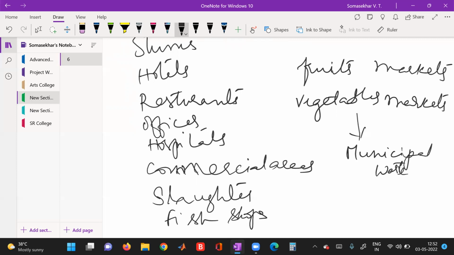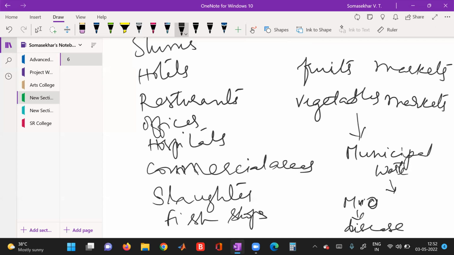released into the environment. Due to the decay of this biodegradable municipal waste, many microorganisms get attracted, and they may cause diseases to humans and animals.